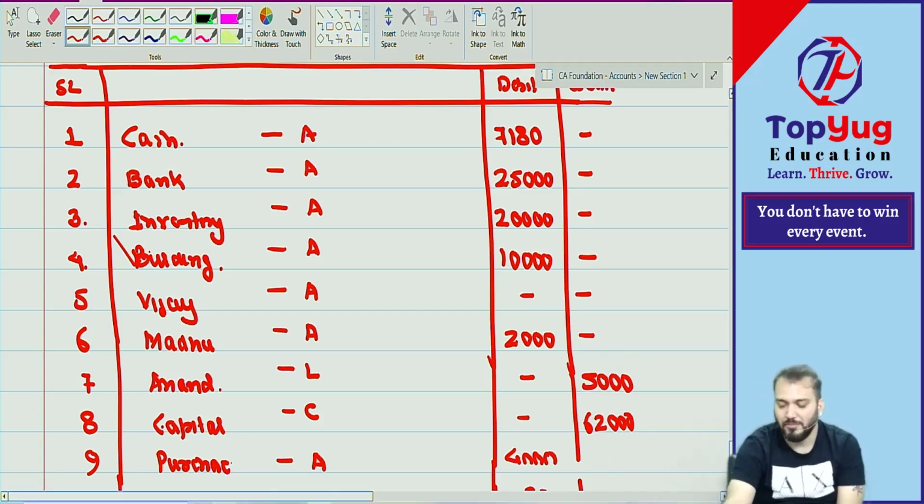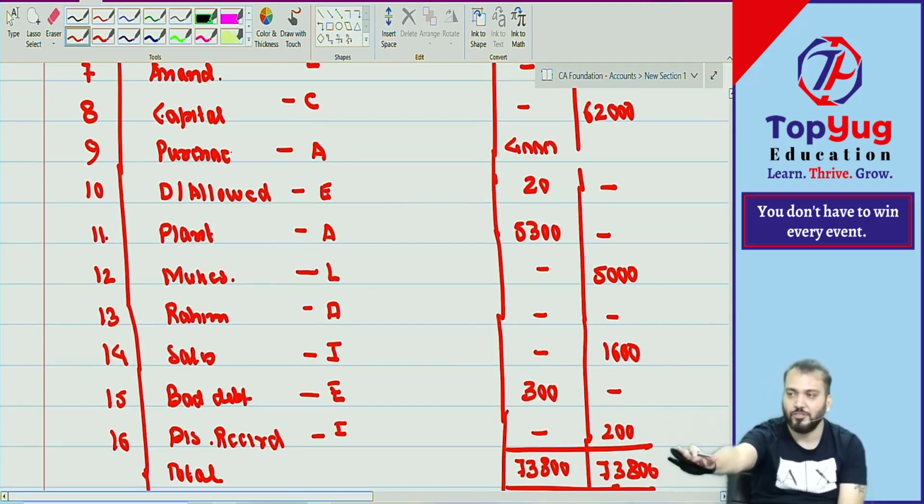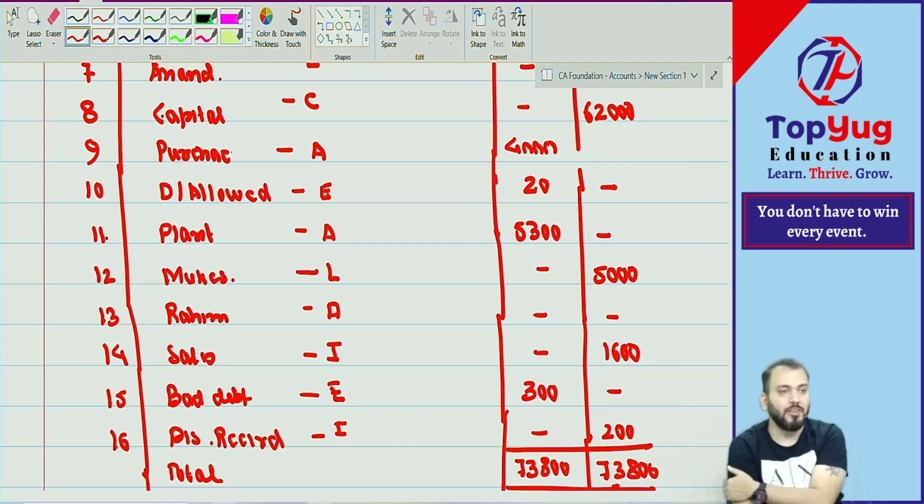We will not waste our time in this. It will always match. Check later, okay? It means you have written some wrong amount. Understood? Up to this any doubt?